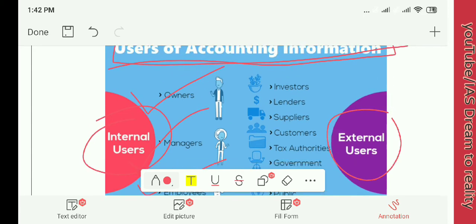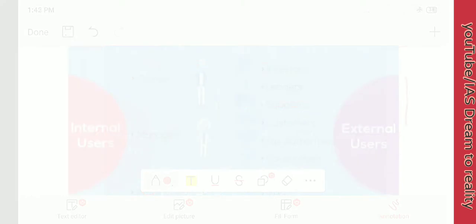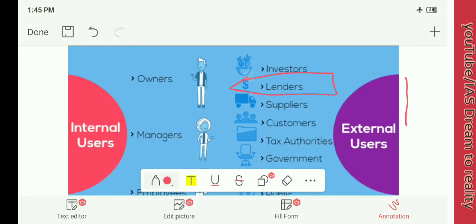Now we will see who the external users are. It may be investors. For example, in a company of 100 crores he may have invested 1 crore, therefore he is an investor of the company. Next, who are lenders? Lenders are also external users. For example, if you are running an organization and you have taken a loan of 100 crores from a bank, then that bank is a lender, and that is external. The bank is a lender and requires information. This accounting information should be provided to the banks, that is, the lenders.